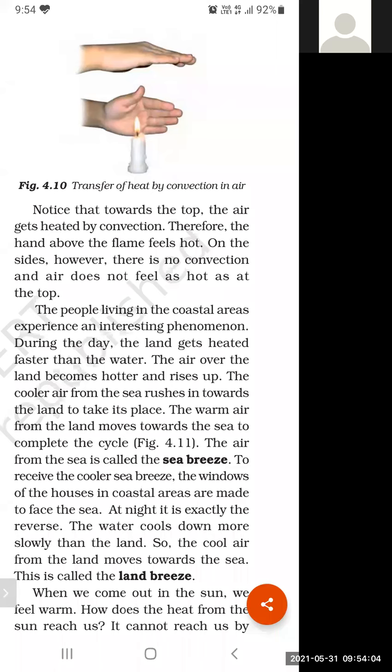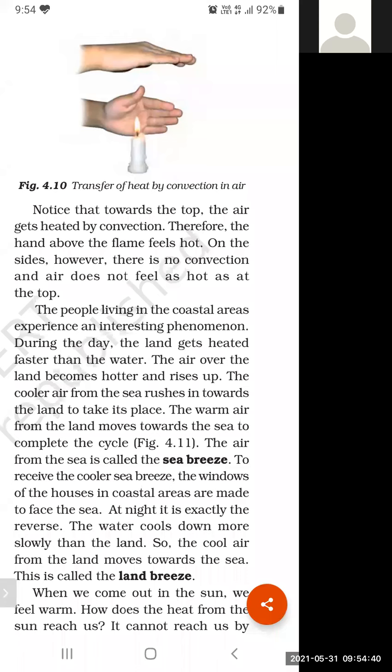So student, you have to remember that the phenomenon of sea breeze takes place during the daytime, and the air will move from the sea towards the land. Because during the daytime, land becomes hot, and the air above the land becomes hot and rises up. So the cool air from the sea moves towards the land. At night, it will reverse, exactly the reverse. At night, the air moves from land towards the sea.